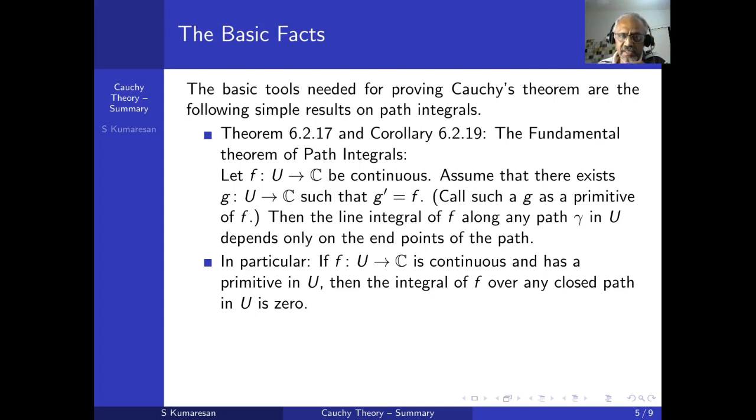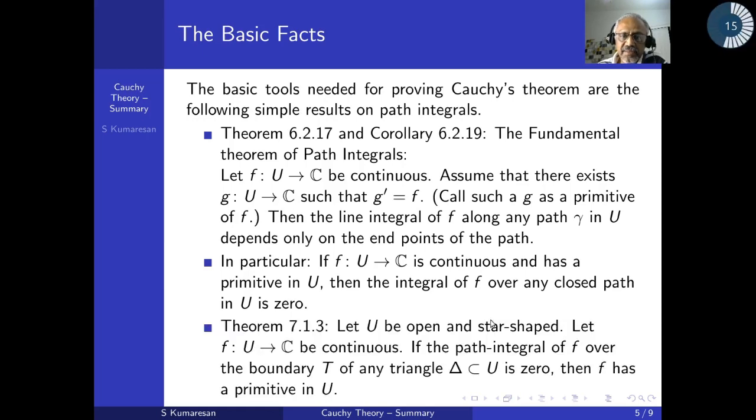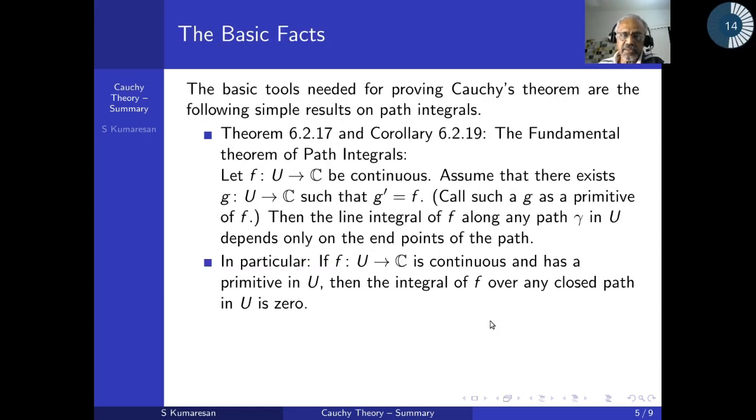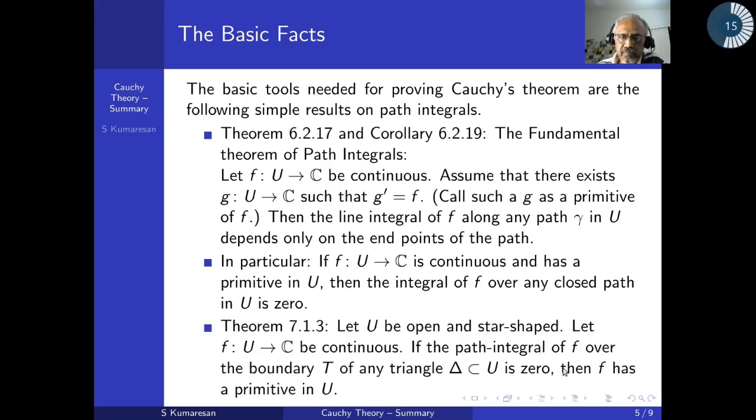This motivates us. Look at that. What was the first result we wanted to prove? We wanted to prove that if U is an open star-shaped set and f is a holomorphic function, then there exists a primitive. That was the first one. So how do I get it? This is the next result. Look at this. This is Theorem 7.1.3. So how do I know it has a primitive? That's this theorem, Theorem 7.1.3.